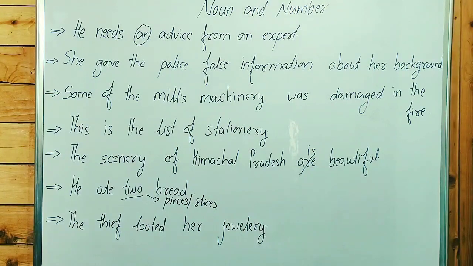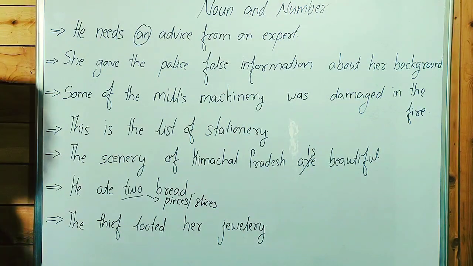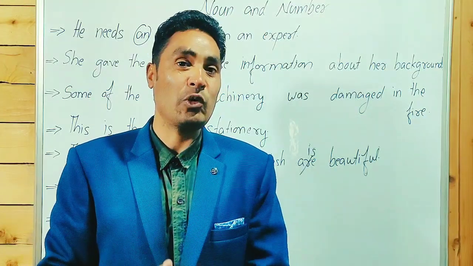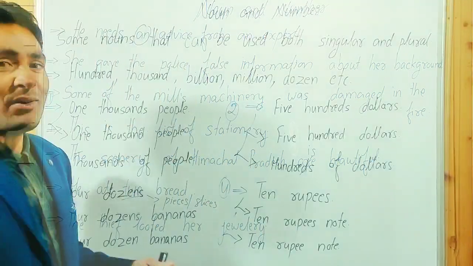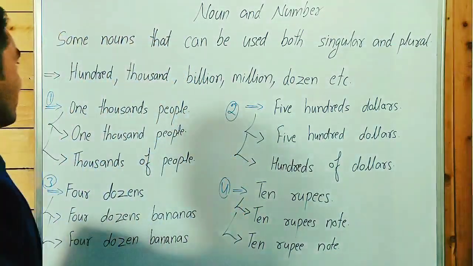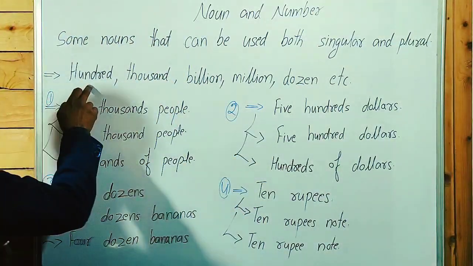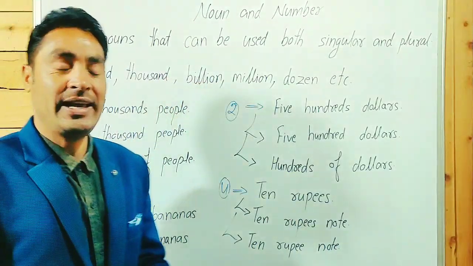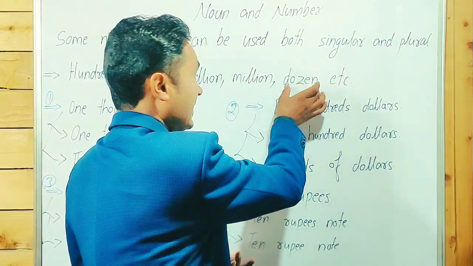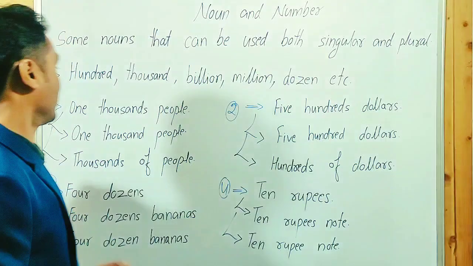You can take a screenshot if you want. In the next slide, we will see some nouns that can be used both singular and plural. Here are some of them: hundred, thousand, million, billion, 1, 10, 5, 20. You can say dozen, etc.